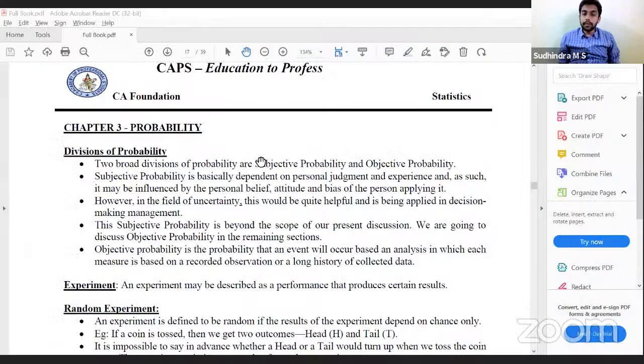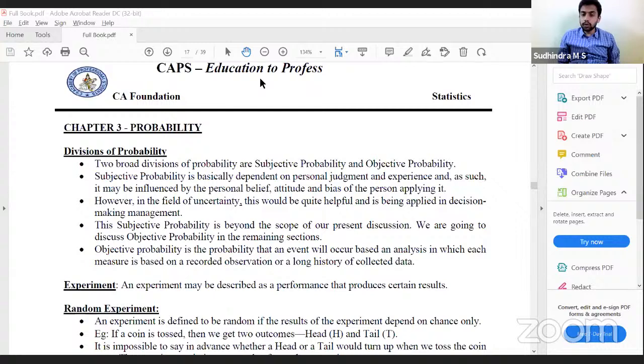Okay, guys, are we back? Yes, sir. Okay. So shall we continue? Yes, we'll continue with the third chapter. What was the third chapter? Probability. Third chapter, probability.